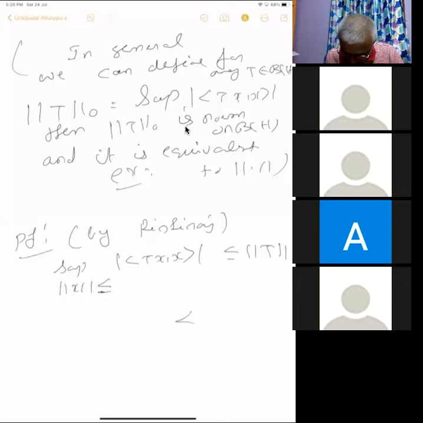The norm is the supremum of the eigenvalues, and the supremum will be attained on that set itself.